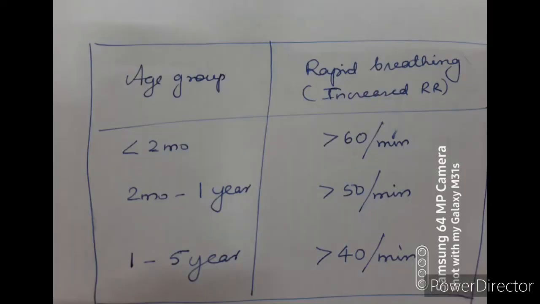An easier way to remember is, according to the ARI control program, in a baby less than 2 months old, any rate more than or equal to 60 is taken as abnormal. 2 months to 12 months, more than or equal to 50 is abnormal. 12 months to 5 years, more than or equal to 40 is taken as abnormal. So it is 60, 50, 40: less than 2 months, 2 months to 1 year, and 1 to 5 years. This has to be remembered very clearly because it is a very frequently asked question.